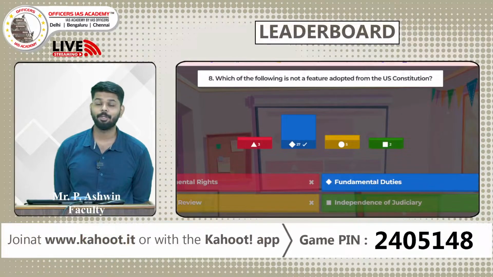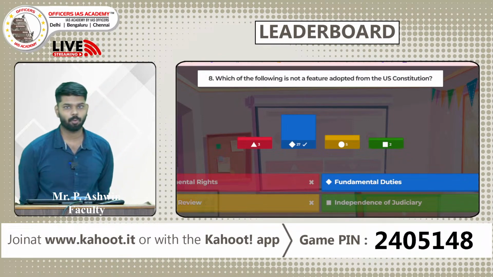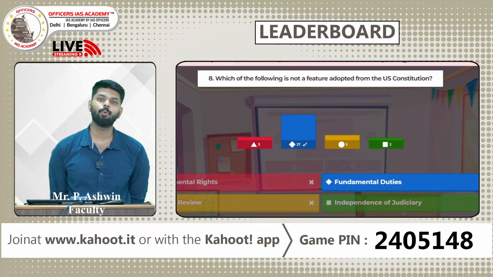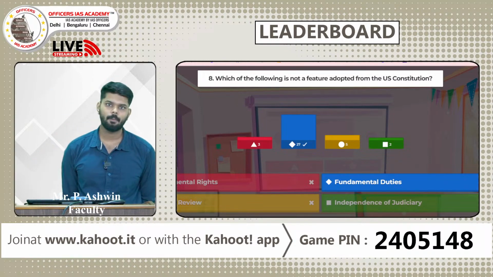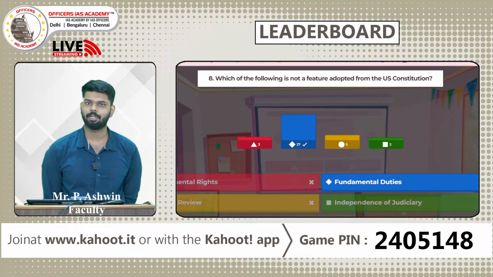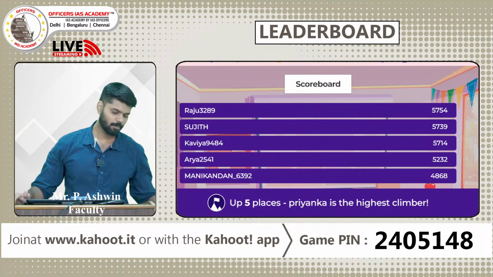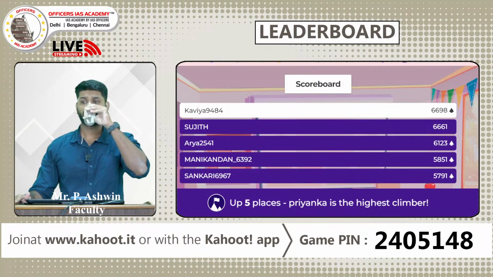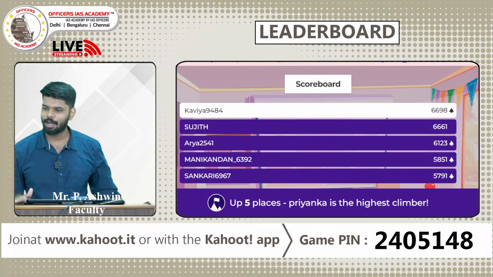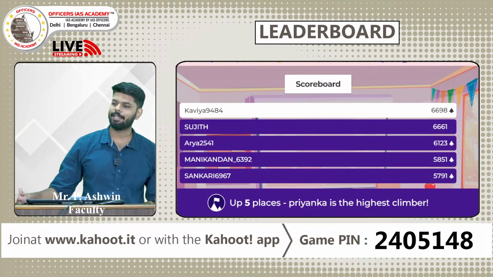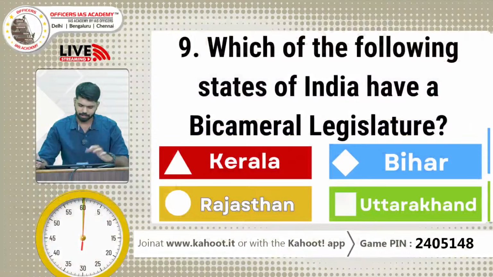B. Fundamental duties, which was added in the 42nd Amendment under the recommendation of Swaran Singh. Right? We have adopted this from the USSR Constitution. All the other 3 we have adopted from the USA Constitution. Right? At that time it was USSR, not Russia. So let us look at the leaderboard. Many changes of rank. Kavya is leading the board, followed by Sujit, Arya, Manigandan and Shankari. Right? So let us look at the next question, 9th question.